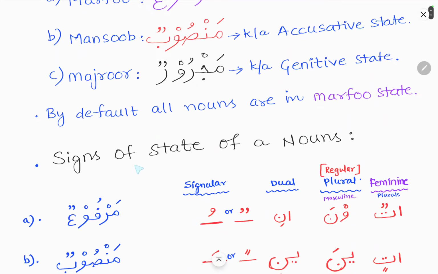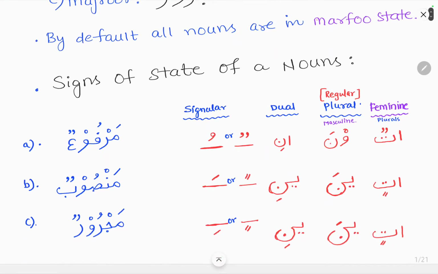So what are the signs of the state of a noun? Marfu, mansoob and majroor. So for singular, dual and plural, masculine and feminine. For singular, what is the sign for marfu, mansoob and majroor? For dual, what is the sign? And for plural, masculine and feminine, what is the sign? Let's see. So these are the ending signs of the nouns.